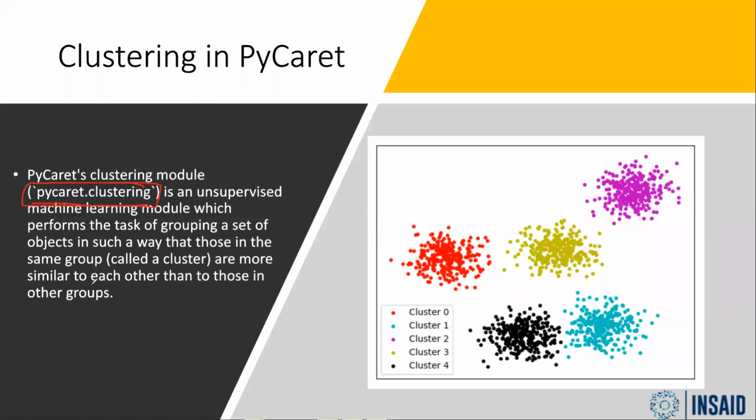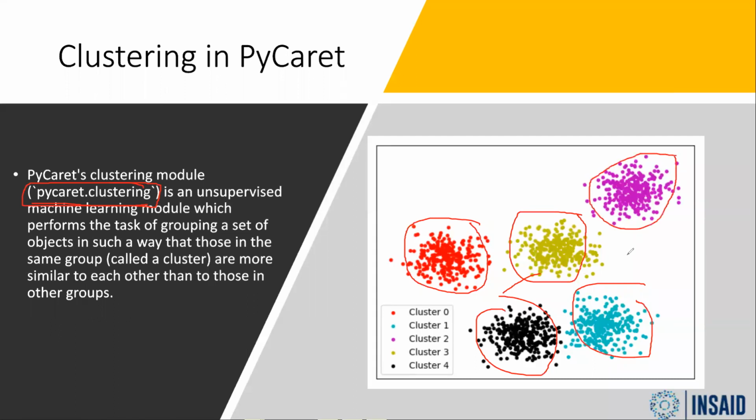The concept of clustering is pretty much the same: based on the similarities of the data points, you cluster the data points into certain groups, into clusters. Then you evaluate whether these clusters are good enough based on some metrics. Not metrics exactly, but we use the elbow method, the silhouette score, all these things. And we visualize our cluster points and say whether we have done it in the right way or not. So that's the idea of clustering, and the module you use for clustering in PyCaret is PyCaret.clustering.